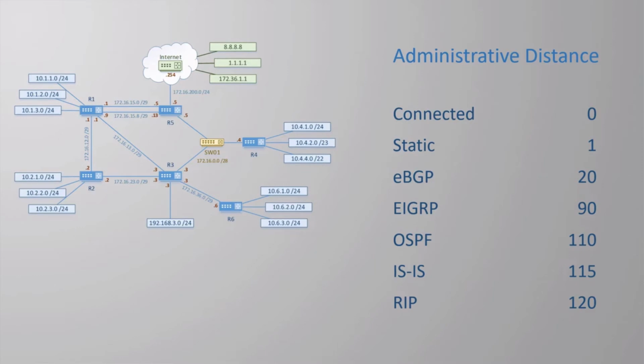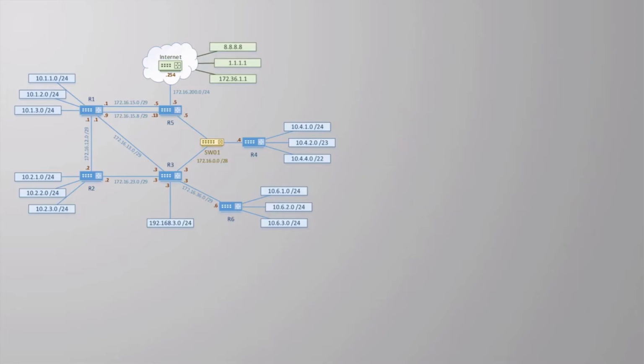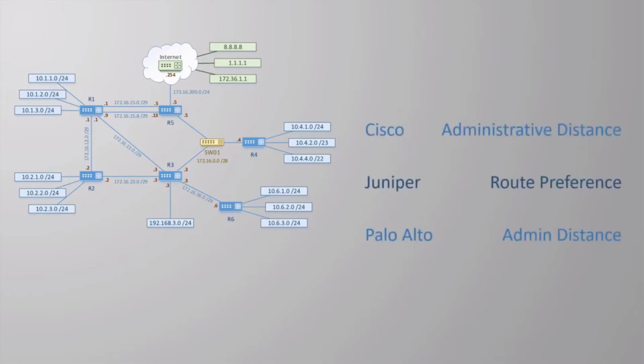If a router learns the same route from both OSPF and RIP, and you manually configure the same route as the static route, the router will install the static route into the routing table. If you then remove the static route, the OSPF route would go in its place. Just keep in mind though that other vendors have slightly different names for administrative distance. They also have different values, but the concepts will be the same.